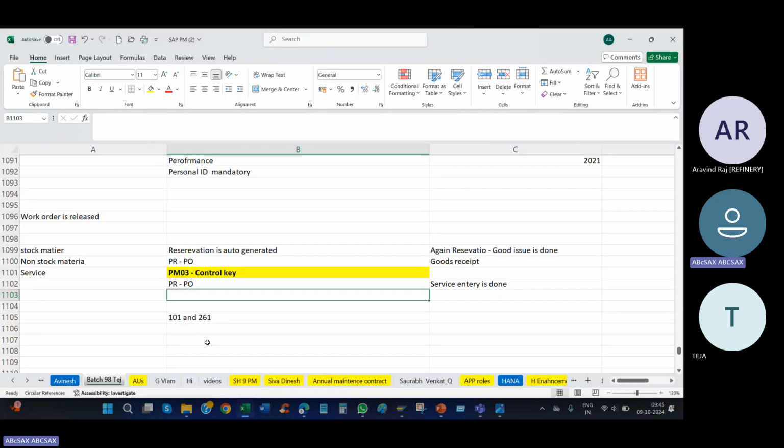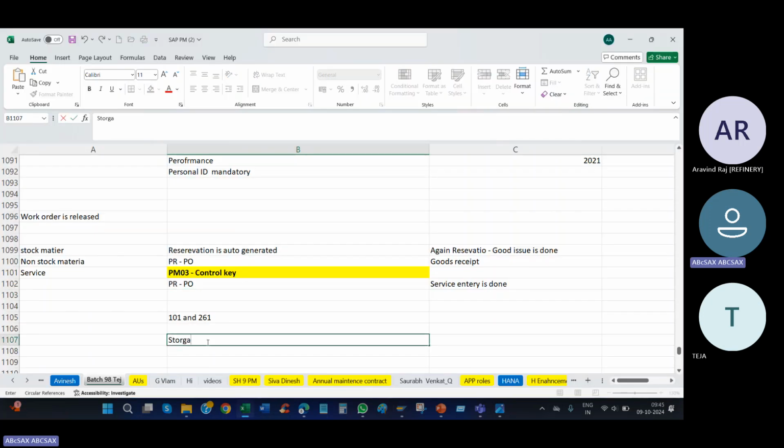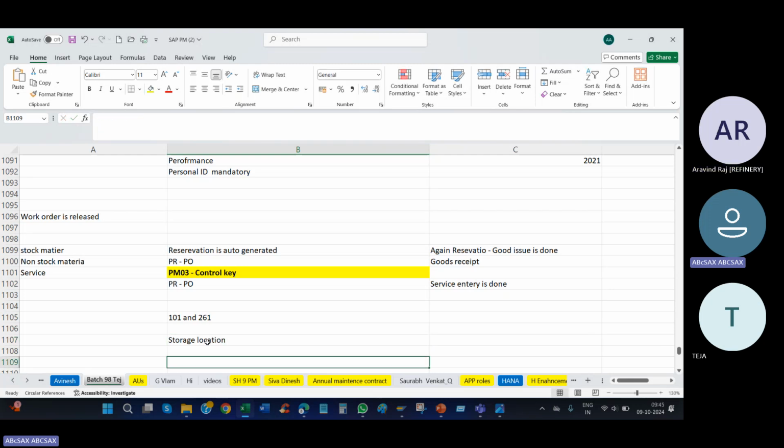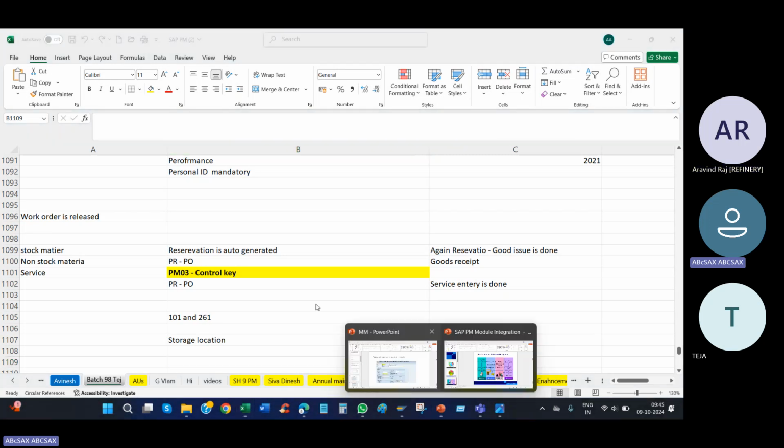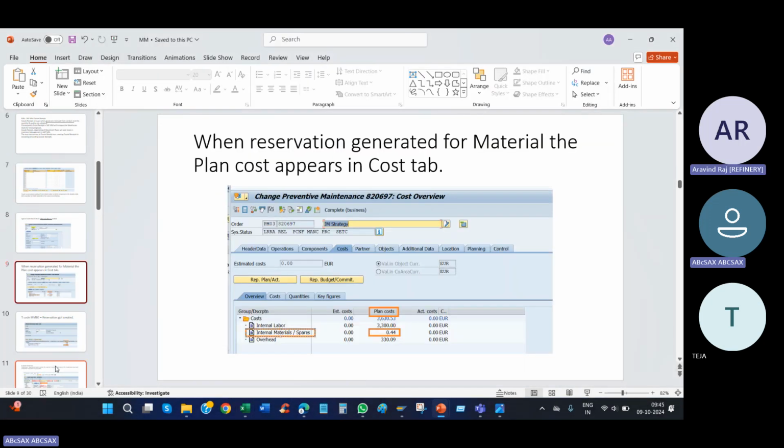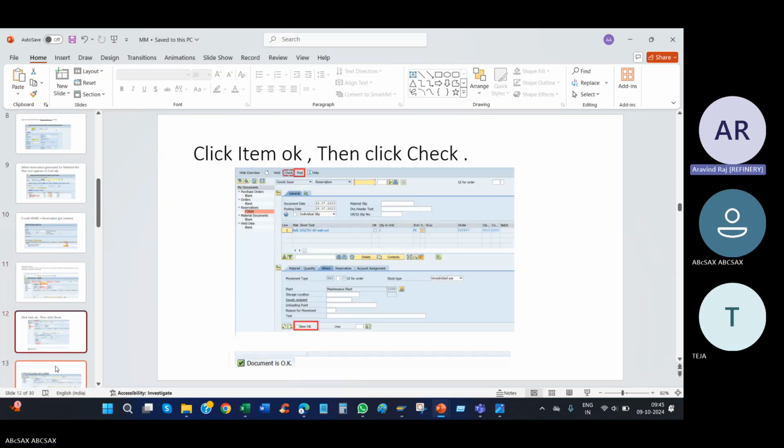Okay, storage location. You can think of storage location as something like columns or rows in the store. That is called the storage location.